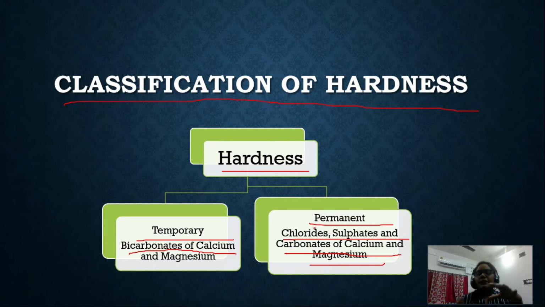Now, temporary means this hardness can be very easily removed. Only if we boil the water, it will be removed very easily. And permanent hardness, as it is permanent, can also be removed, but for removal of this permanent hardness we have to apply some complex method. We have to add some reagent to remove this permanent hardness. Understand? So these are the two types of hardness we have: one is temporary, one is permanent hardness.